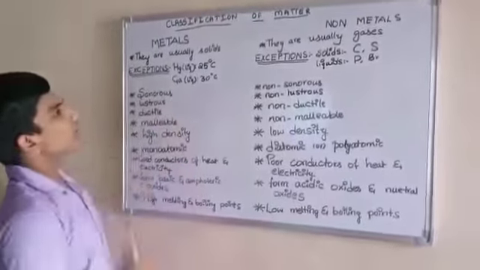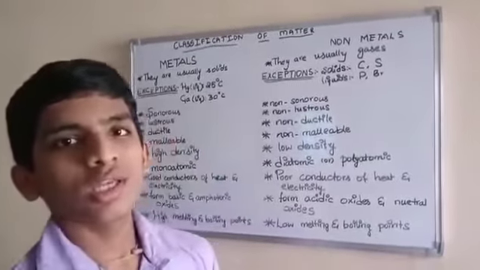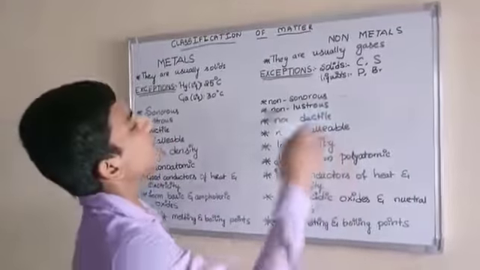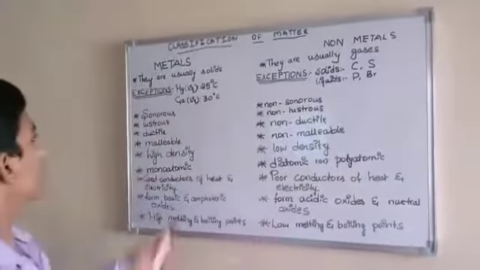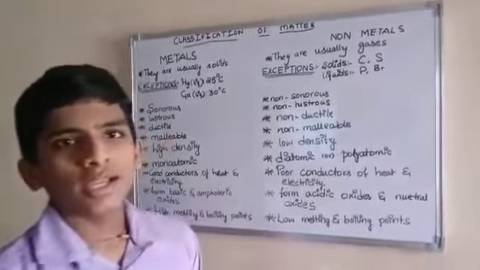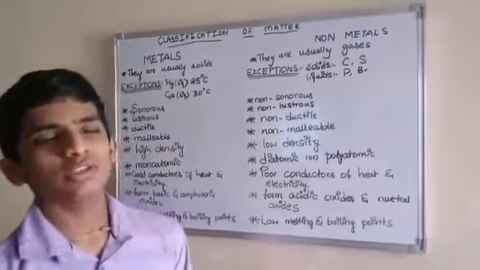Next, sonorous. Metals are usually sonorous because they produce a ringing sound, and non-metals are non-sonorous because they do not produce any ringing sound. Metals are lustrous, which means they are shiny, and non-metals are non-lustrous, which means they are not shiny.